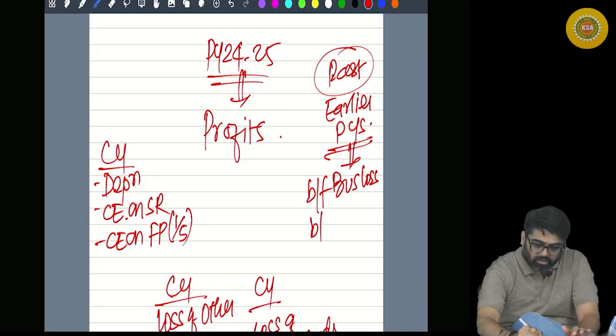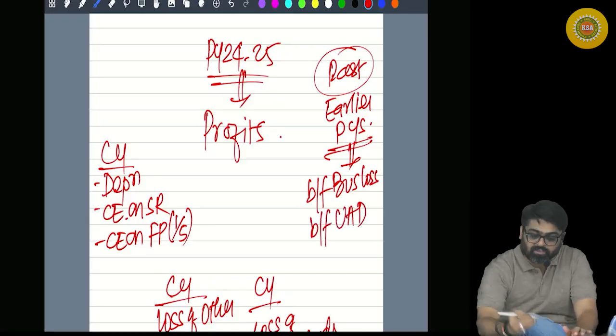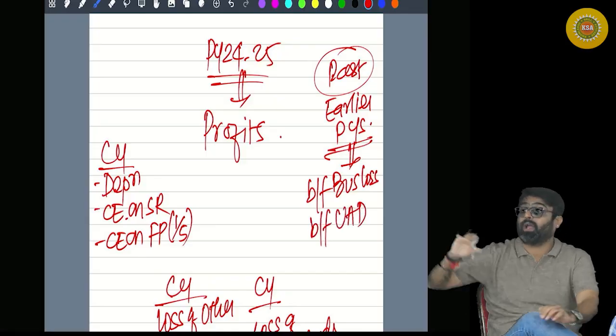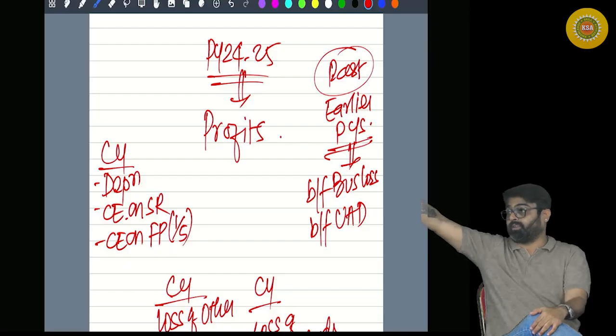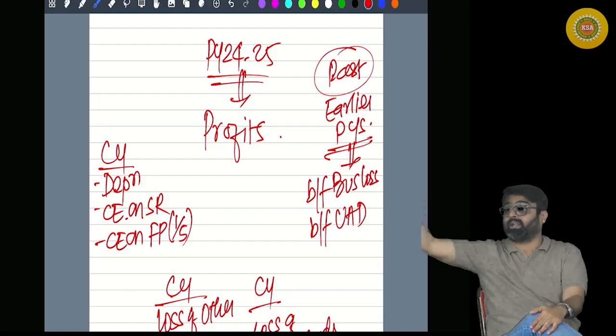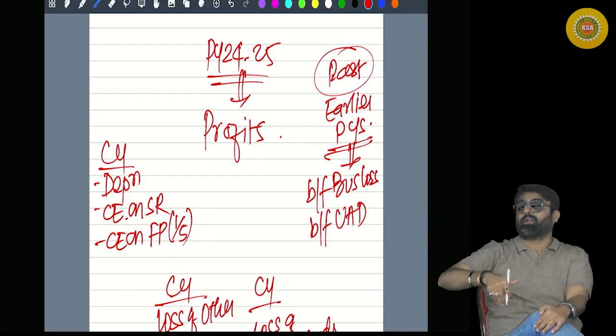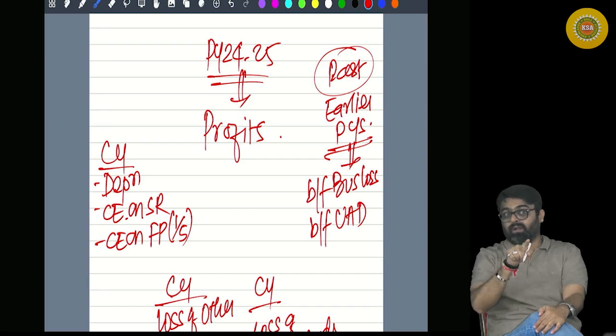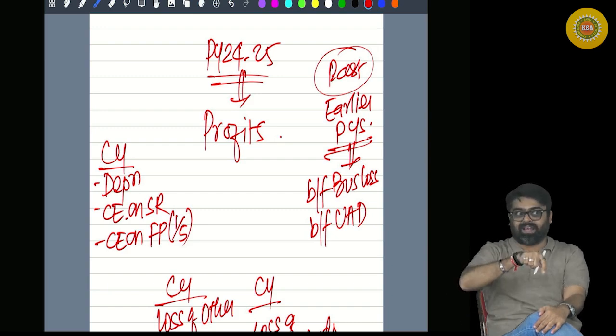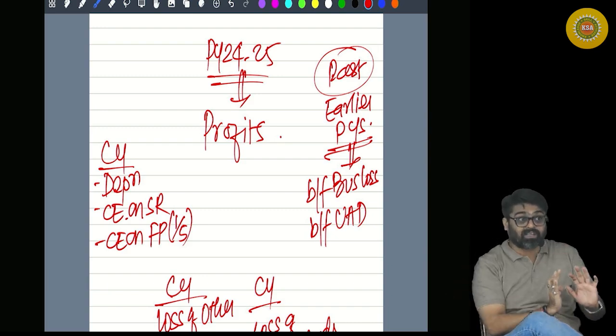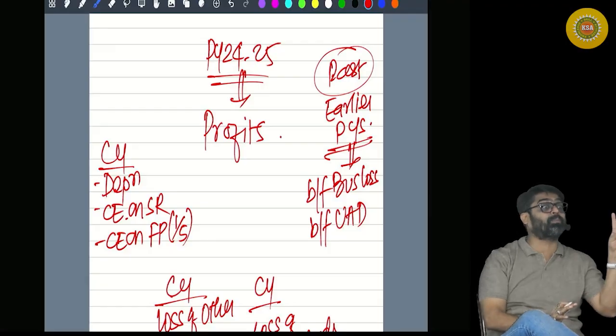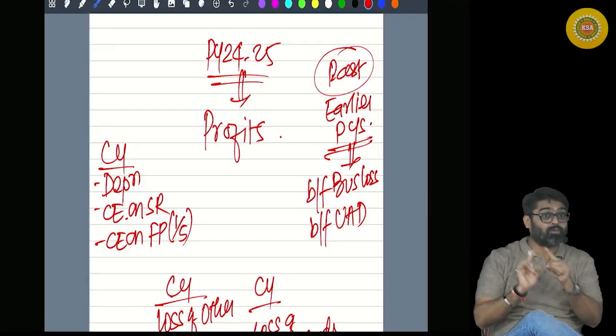Can I say there will be a brought forward unabsorbed depreciation of earlier years? So any earlier year unabsorbed depreciation was there, which could not be adjusted in that year. It is brought in this year. So after the carry forward, unabsorbed depreciation can also be set off against business income or other incomes except salary. So do you have business income?